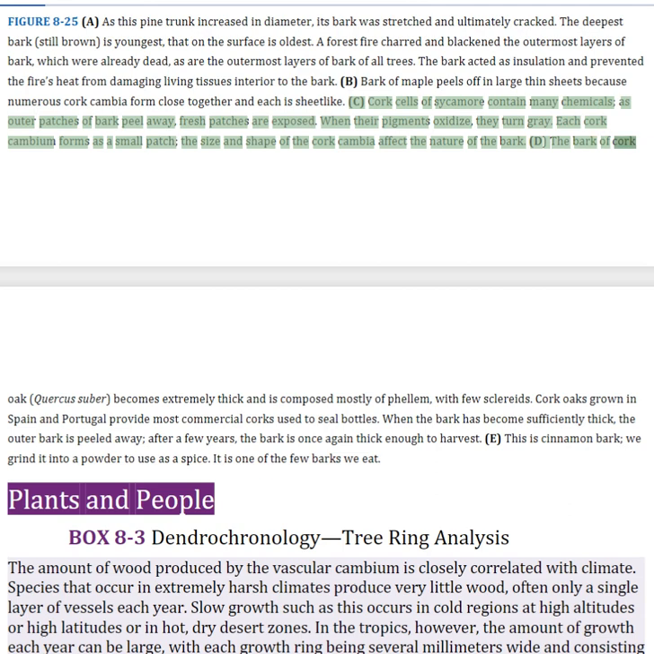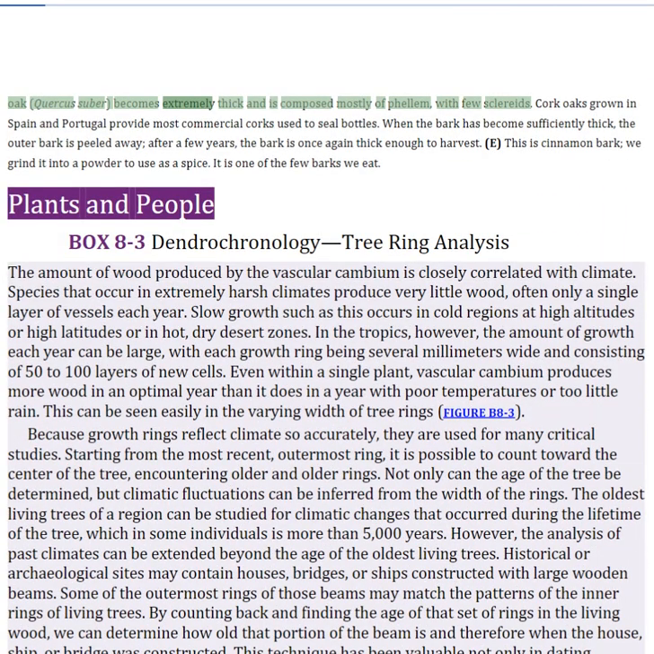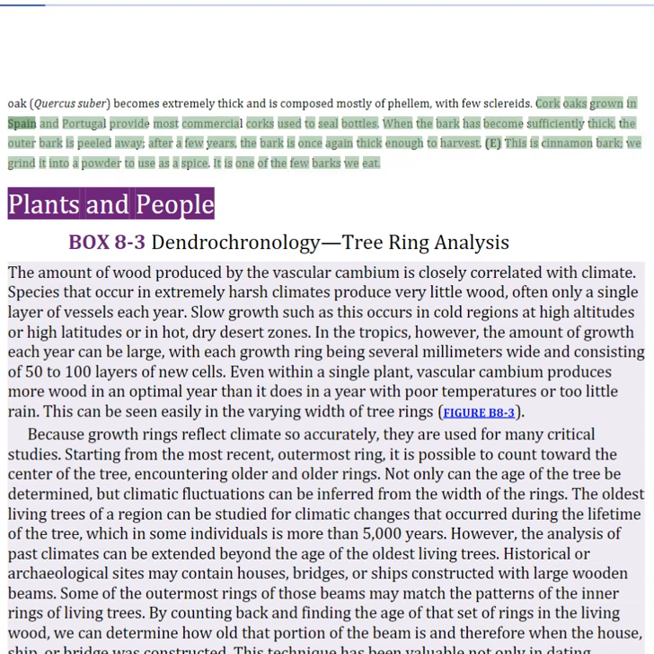The bark of cork oak becomes extremely thick and is composed mostly of phellem, with few scleriads. Cork oaks grown in Spain and Portugal provide most commercial corks used to seal bottles. When the bark has become sufficiently thick, the outer bark is peeled away. After a few years, the bark is once again thick enough to harvest. This is cinnamon bark. We grind it into a powder to use as a spice. It is one of the few barks we eat.